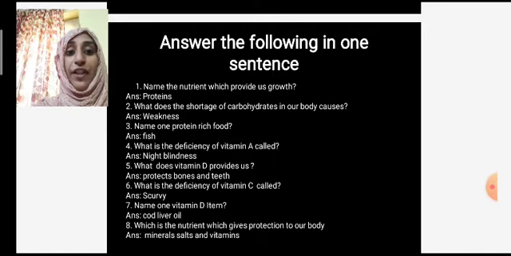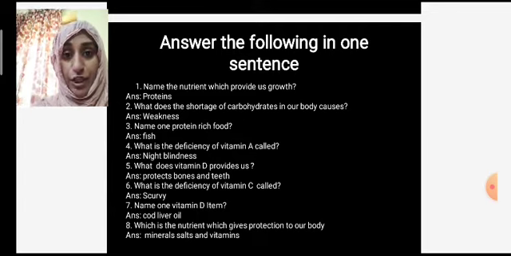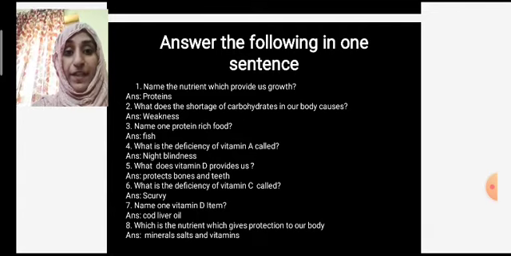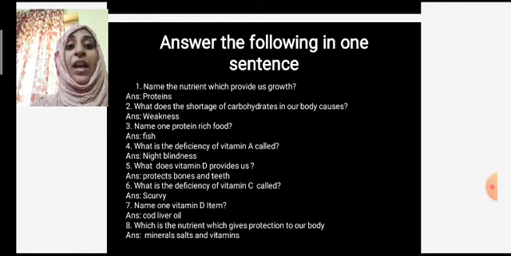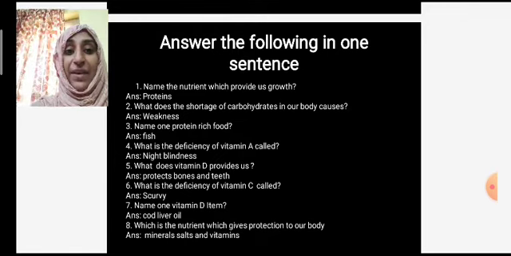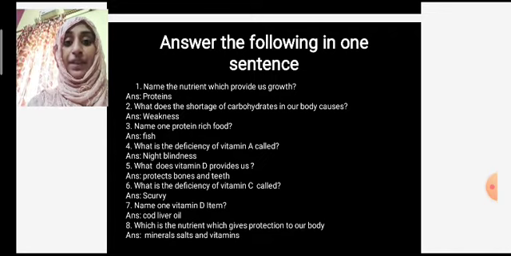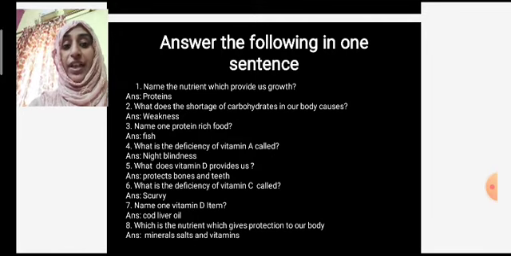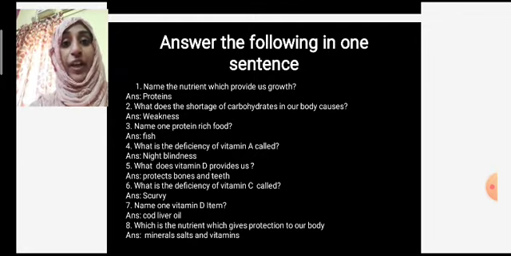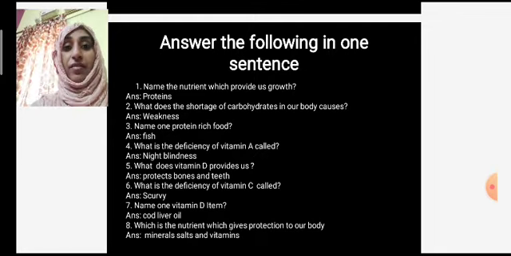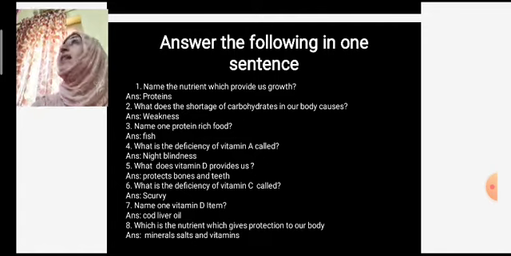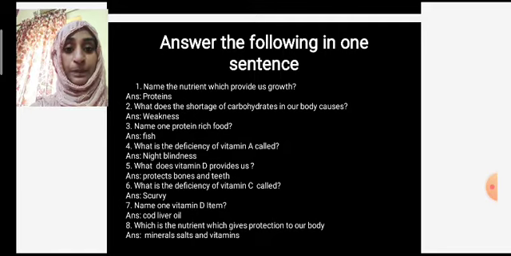What is the deficiency of vitamin C called? If there is a deficiency of vitamin C, we will suffer from the disease called scurvy. Okay. Then name one vitamin D item. One of the vitamin D items is cod liver oil. The oil which comes from fish is called cod liver oil. It is rich in vitamin D.